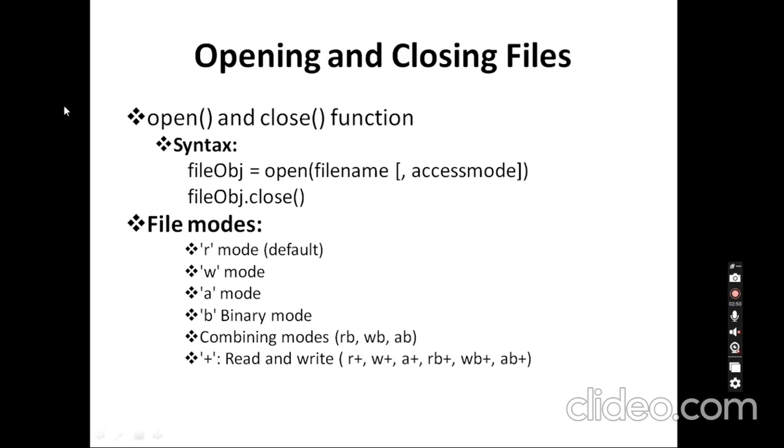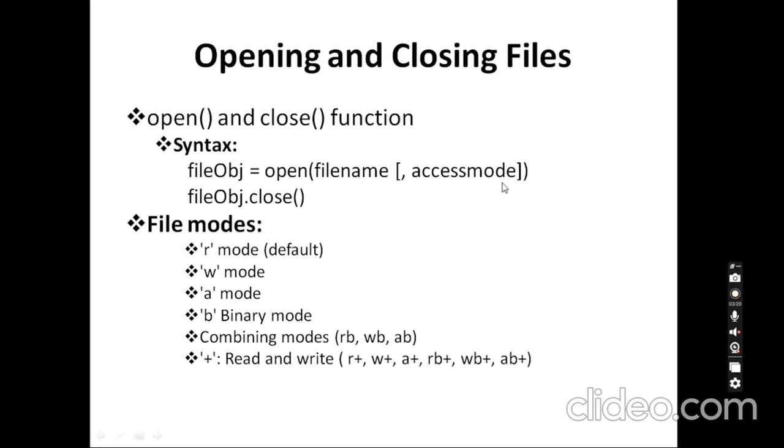If you open a file, it is your duty to close it. Closing frees up the system resources that were taken. If after closing the file we attempt to use the file object, it will result in an error. Python has a garbage collector to clean up unreferenced objects, but still it is our responsibility to close the file and release the resources that were used.